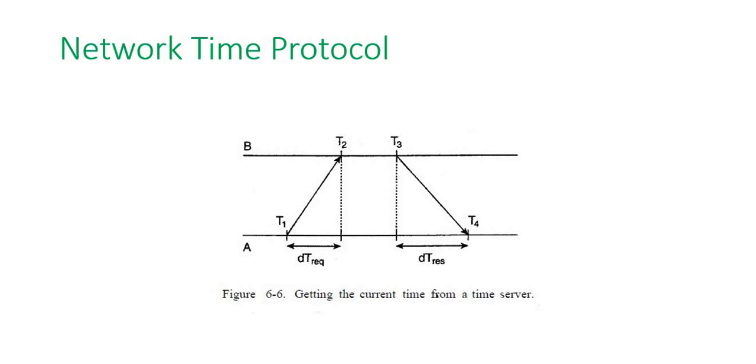Next part is the Network Time Protocol. In Network Time Protocol, first we discuss the type of algorithm. Network Time Protocol is a distributed time algorithm. The approach of this protocol is that an external clock is used as a reference time server, and it is based on multiple time servers arranged in levels.